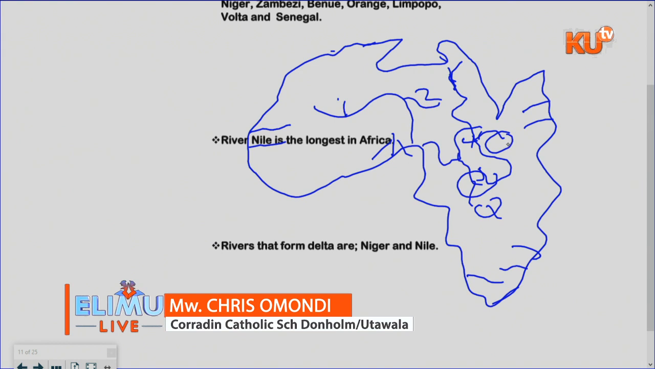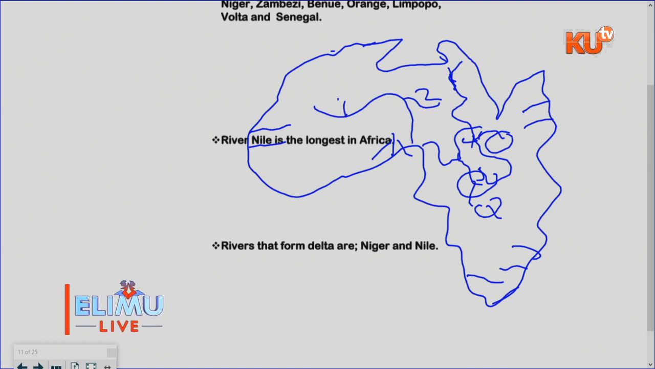It's the longest river in Africa, and it mostly passes through the desert because we have the Sahara Desert, which is found in Egypt. Then where does it originate? A river originates from the higher part, and it drains into the lower part.